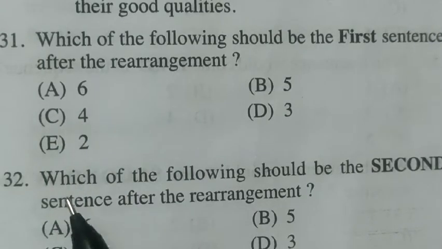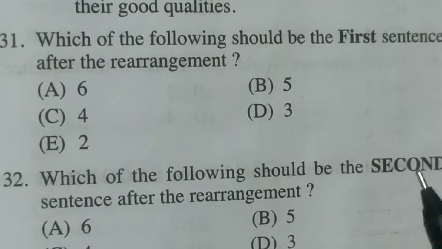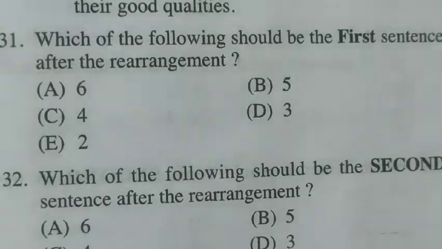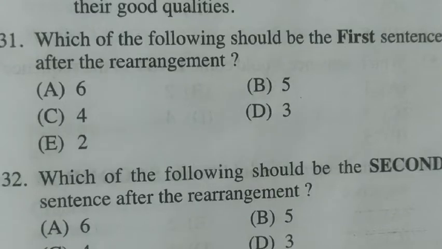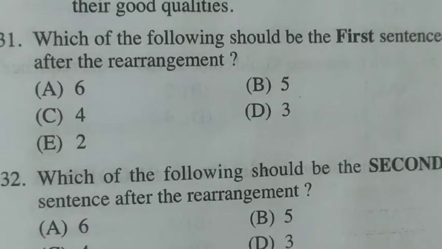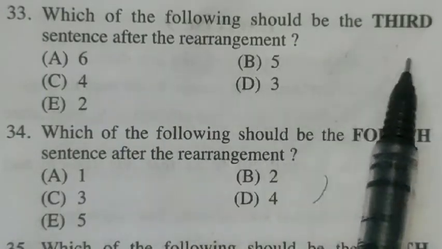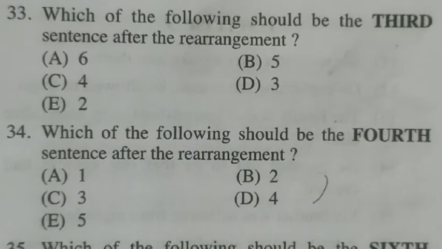Question number 32. Which of the following should be the second sentence after the rearrangement? The second sentence will be the second sentence. The answer for 32 will be E. We go to question number 33. Which of the following should be the third sentence after the rearrangement?